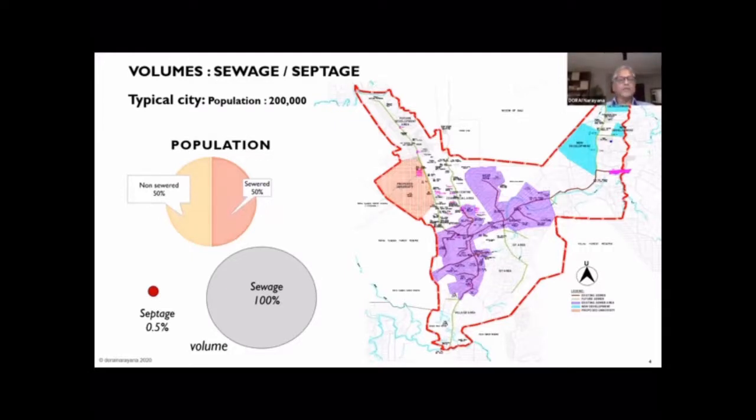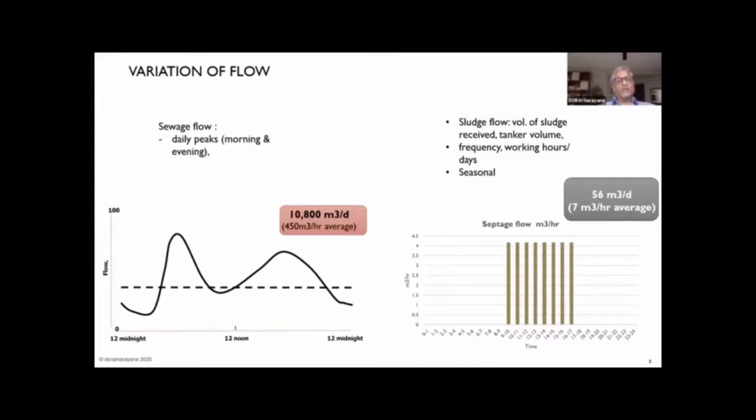Right? Now, we know that sewage flow varies over the day. So there's a morning peak here and an evening peak here. This is because of use of water, right? So I think we all know this, the twin peak. And here is the septage flow. But how does septage flow vary?